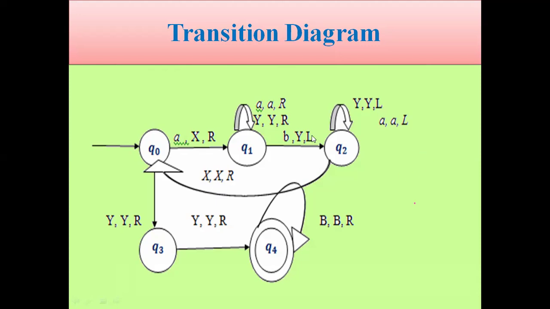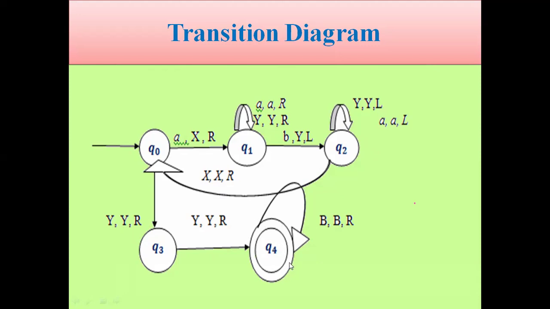Again one a you can change in the leftmost cell. Then from Q naught, reaching Q3, the y comma right, the rightmost cell b you can replace. That b again replaced, going to Q4. Q4 is a blank cell. We do not have any moving left to right or right to left.